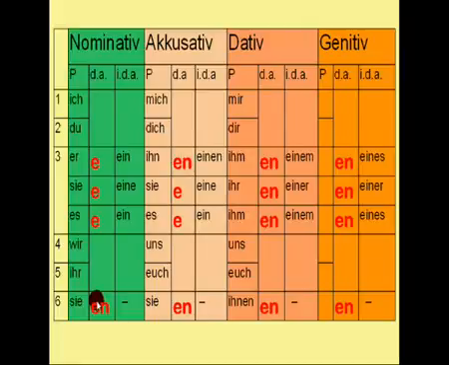So as you can see here, after almost every article, the adjectives have an en, except for these 5 here. These 5 just have an e. To make this more clear to you, I will now show you some examples.